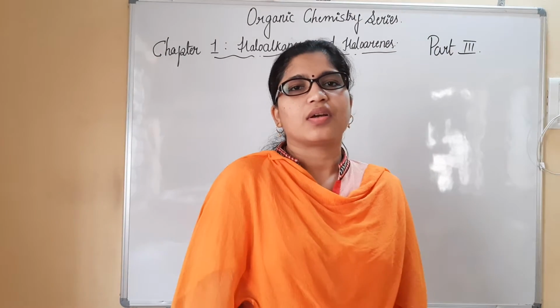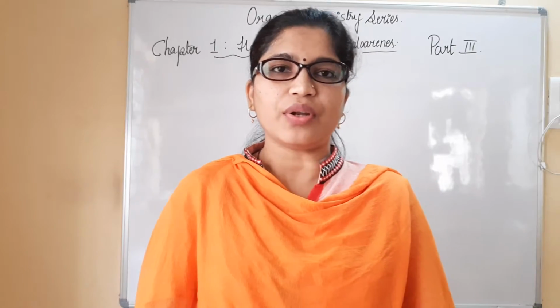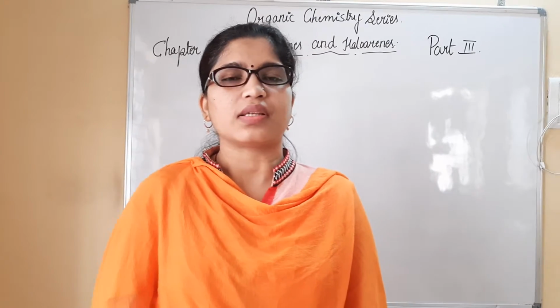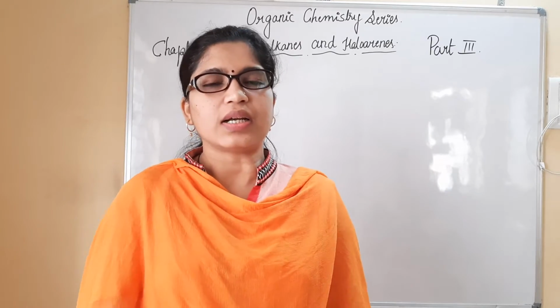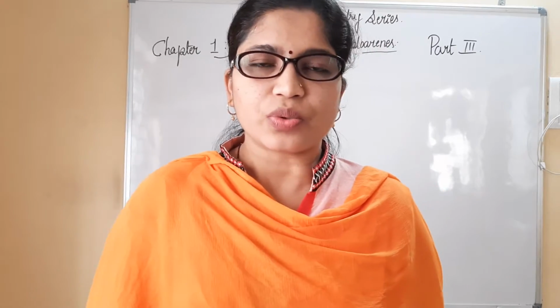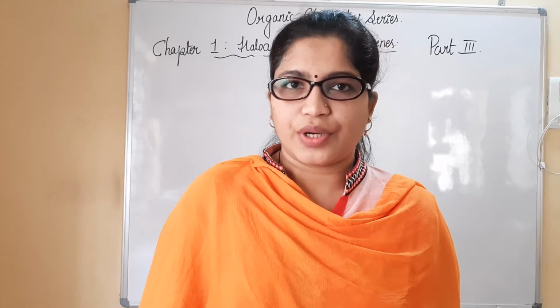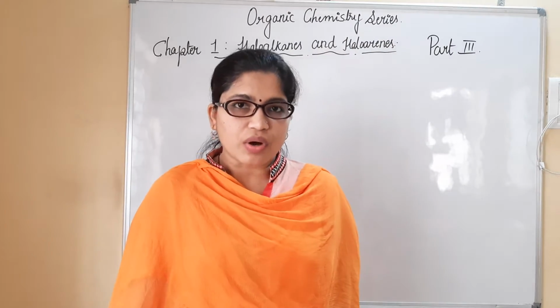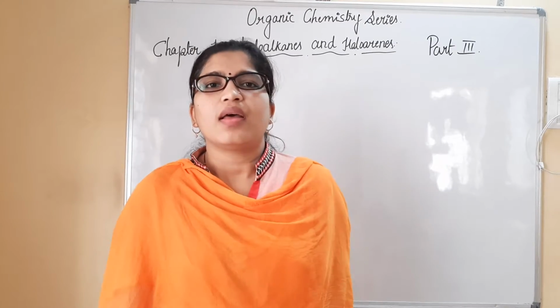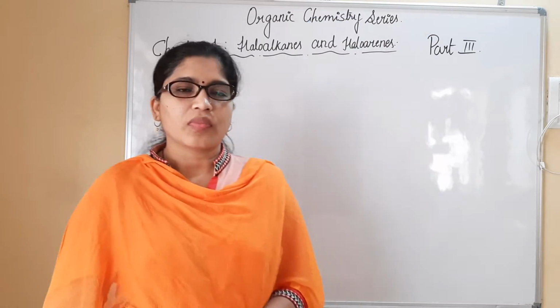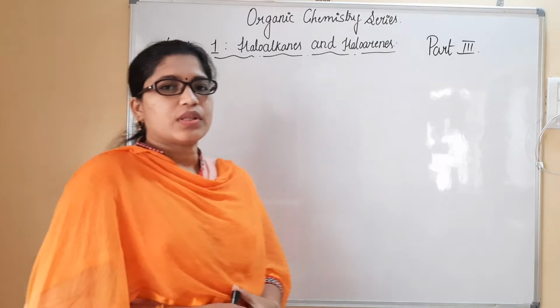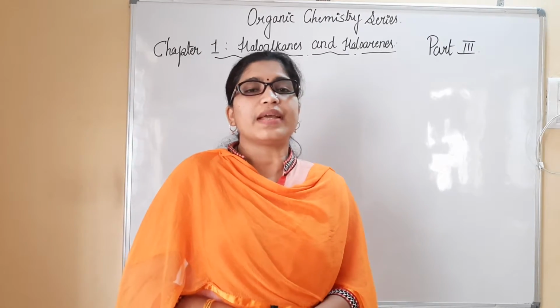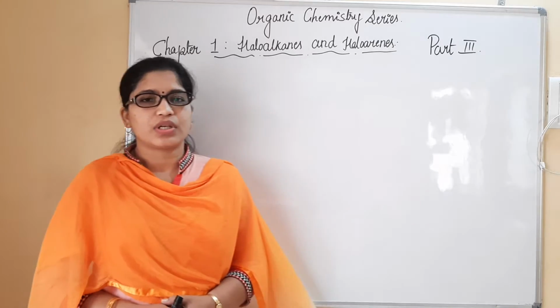Hello dear students, I am here with a video on the chapter haloalkanes and haloarenes, which is considered the first chapter from the PUC 2 part 2 section. In our first video as well as the second video, we have seen how classification of haloalkanes and haloarenes is done. Along with that, we also saw the nomenclature of haloalkanes and haloarenes. In today's class, I am going to deal with part 3, the nature of the carbon and halogen bond.